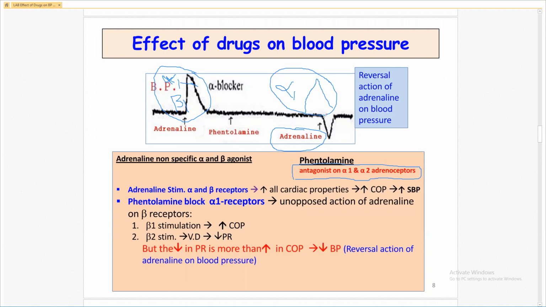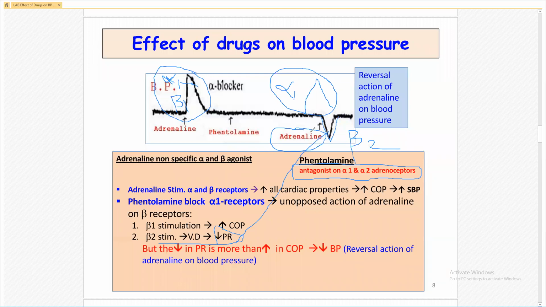You see here decrease in the blood pressure. This decrease in blood pressure is due to beta 2 adrenergic stimulation, because beta 2 adrenergic stimulation results in vasodilation, decreases the peripheral resistance, and decreases the blood pressure. Phentolamine is not able to block beta 2 adrenoreceptor.